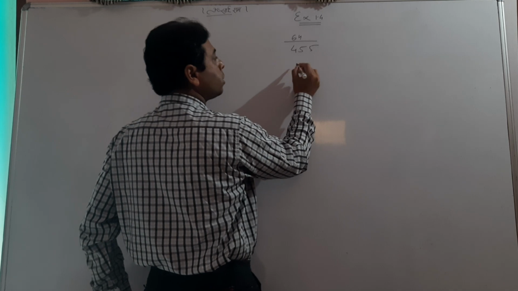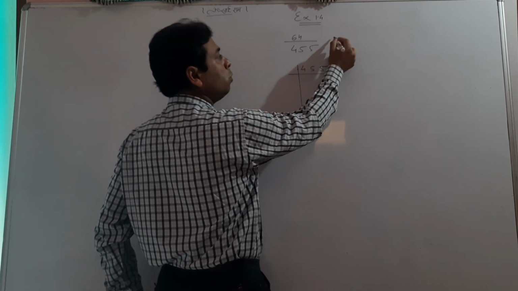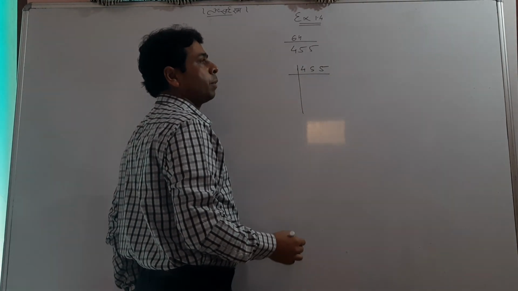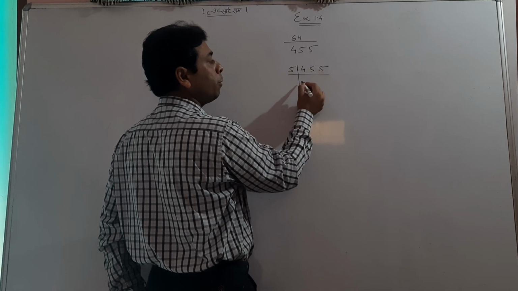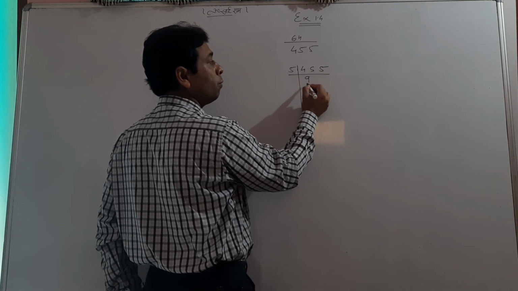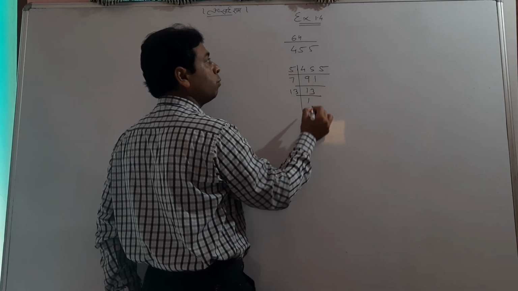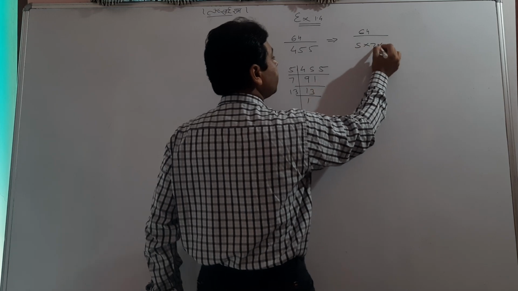First go only with the denominator side. What are we asked? We have to check whether it is terminating or non-terminating repeating. So first divide by 5. 5 9s are 45. It's a 7. 30. What do you feel about this? Only 5, 7 and 13.